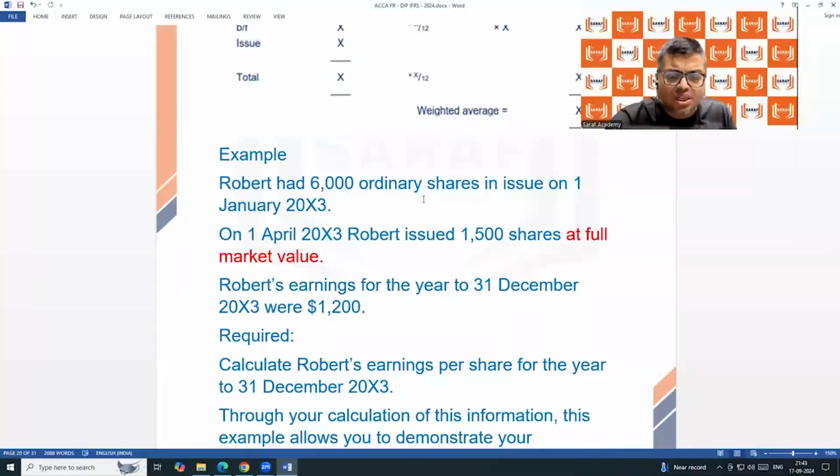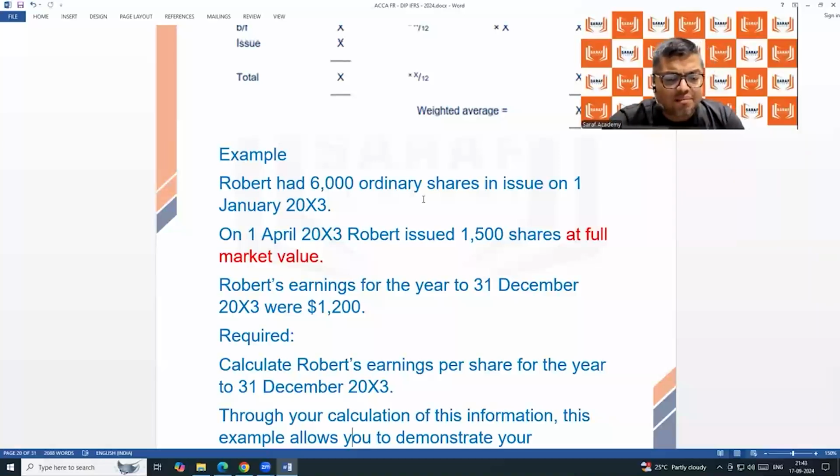Robert had 6,000 ordinary shares in issue on 1st January 2013. So their year beginning starts from January, 6,000 shares at the beginning. The beginning year will be January, will be 1st April, will be 1st June, will be 1st September, anything, sir. Don't go with the preconceived notion it will be 1st April or 1st January only. Be focused, dates and all that. So 6,000 shares from 1st January beginning.